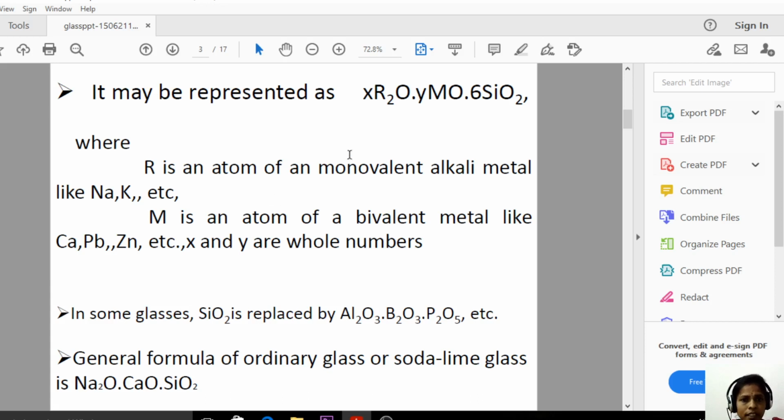It may be represented as xR2O, yMO, 6SiO2.